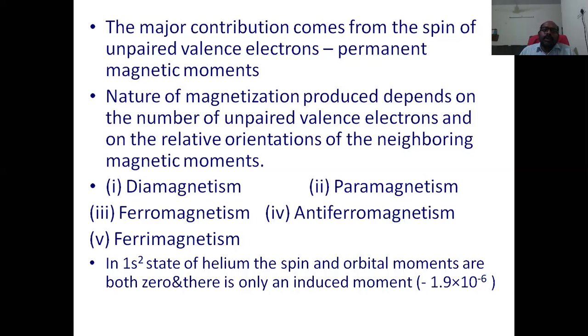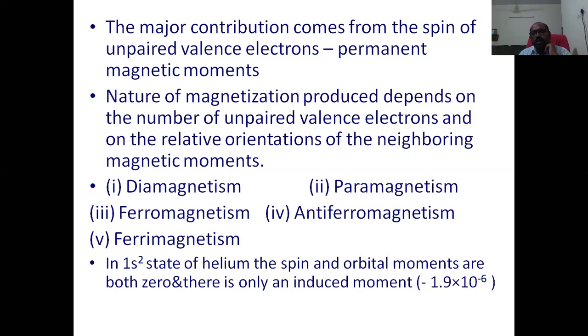Because of spin motion of electron or orbital motion of electron, or the change in orbital magnetic moment due to the external field, whatever it may be, at first magnetic moments are formed. Their orientation in certain directions is also responsible for the nature of the magnetism.